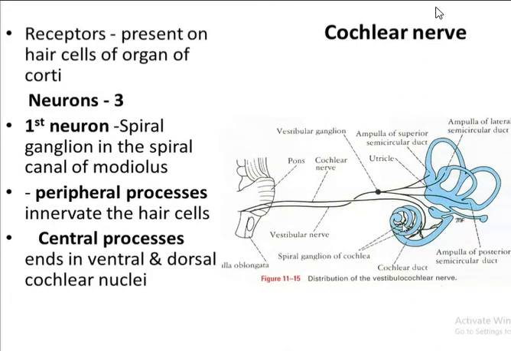Now the cochlear nerve consists of three order neurons. The first neuron is present in the spiral ganglion of the cochlea. From here the peripheral process innervates the hair cells, whereas the central process ends in the ventral and dorsal cochlear nuclei. There are only two cochlear nerve nuclei, the ventral and the dorsal, whereas for the vestibular nerve there are four nuclei.